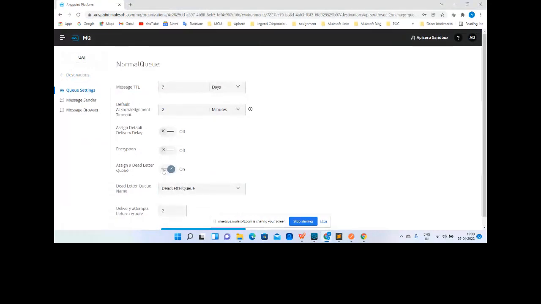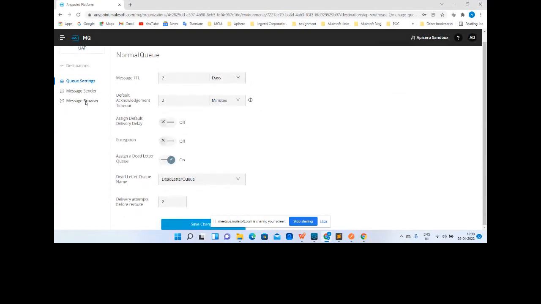Guys, remember the configuration. We have one dead letter queue assigned to the normal queue, and there are two reattempts for it. After two reattempts, the message will be sent to the DL queue. Just remember, the normal queue is the parent queue.